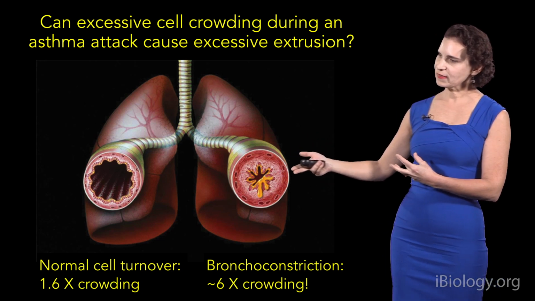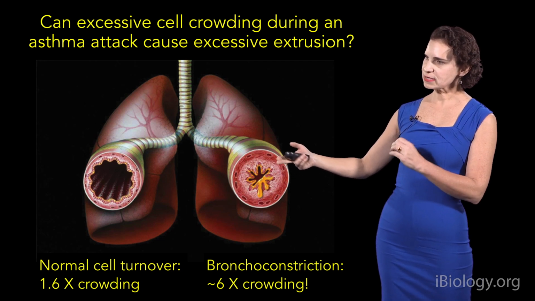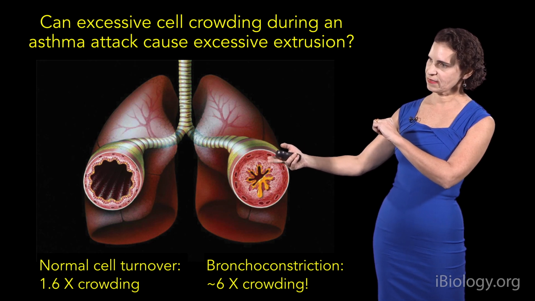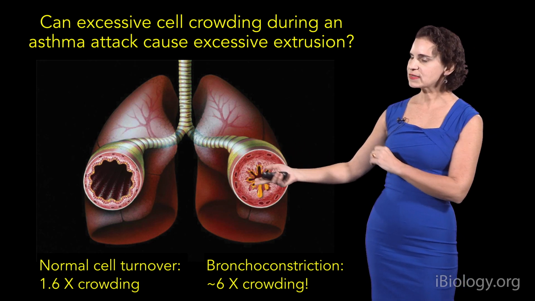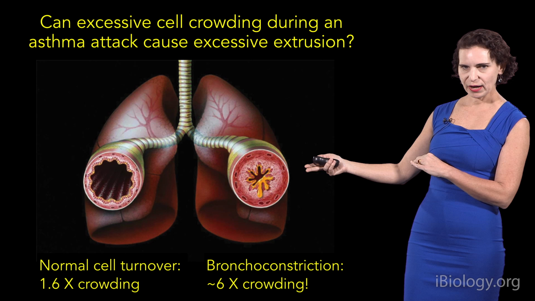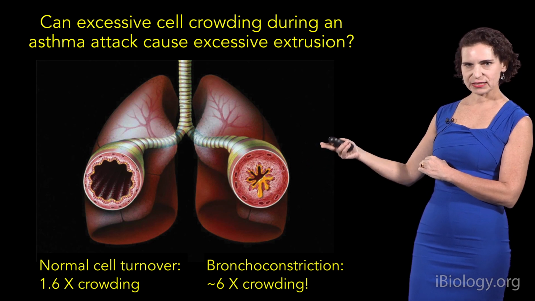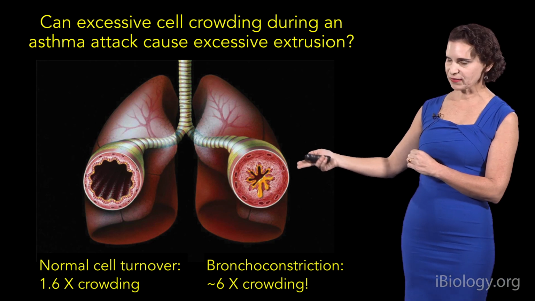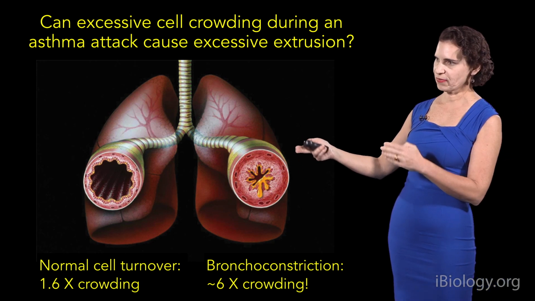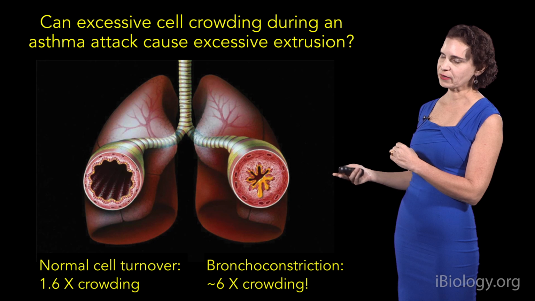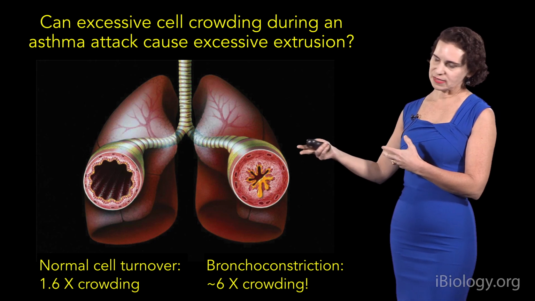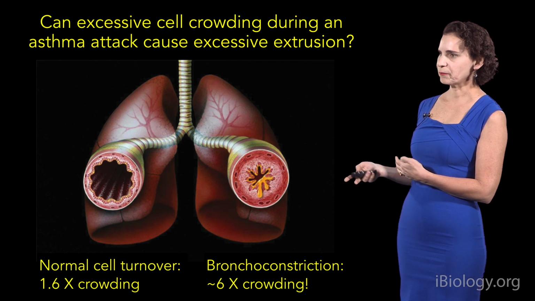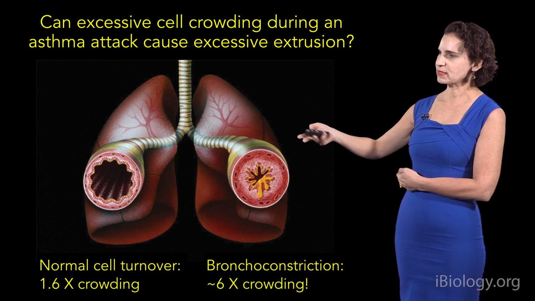Now, what would happen in this case where the airways clamp down through smooth muscle contraction, which contracts this airway and the epithelium here? This would experience so much crowding that we might expect to have excessive amounts of extrusion, which could just denude that whole epithelium and strip off the function that is the barrier here. And this could cause this inflammation that we would often see, that's really thought of as what asthma is, an immune disease.